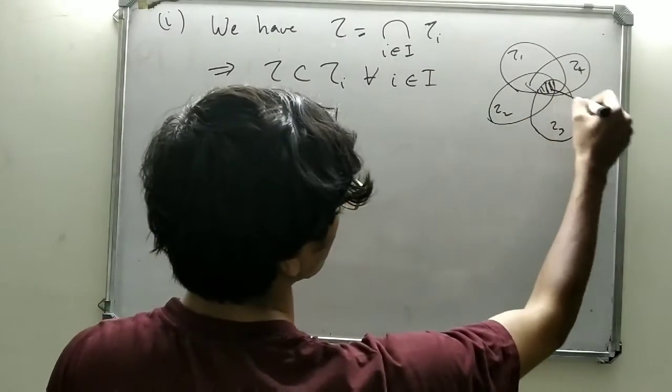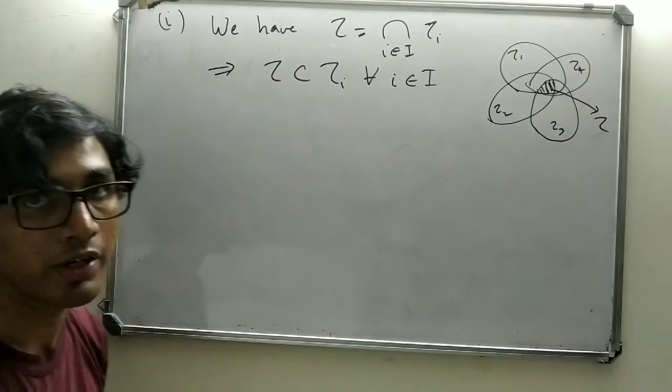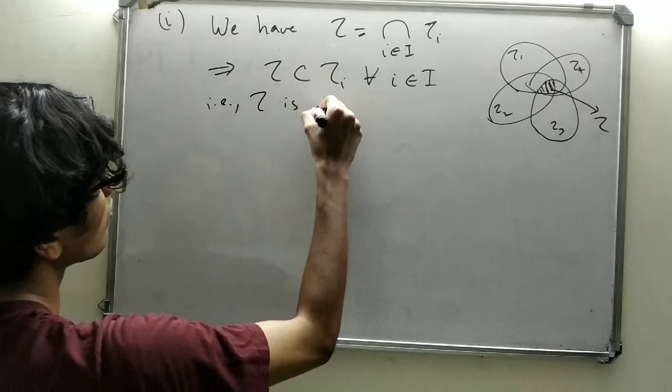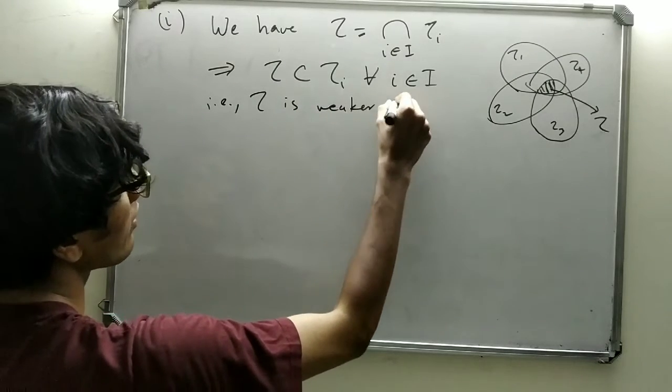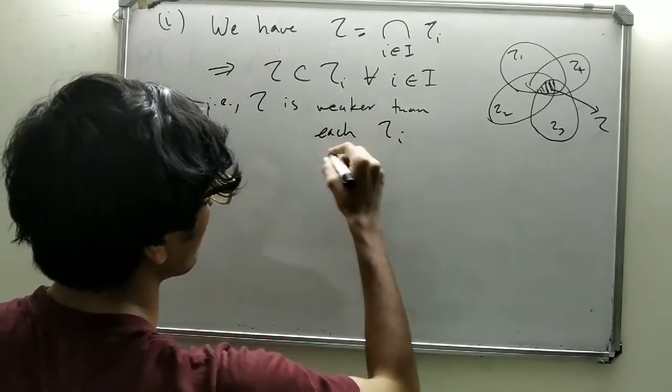So this is tau, right? So tau is contained in tau I for all I element of I. That is, tau is weaker than each tau I. Pretty straightforward, right?